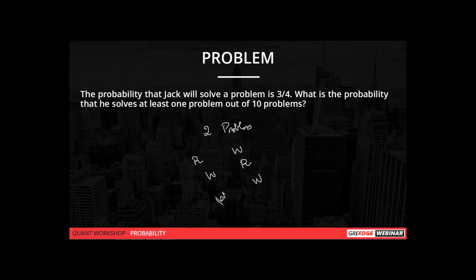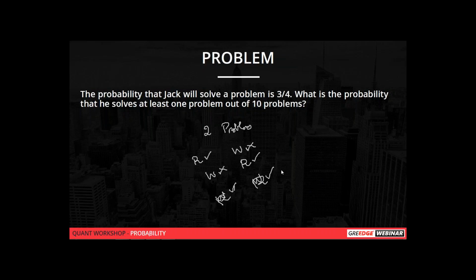Both will be right. So these will be the possibilities. If there are two problems, you can solve in this manner: right, wrong, and right, right and right. So these are the different possibilities here. You have to add all these possibilities to get an answer. It is easy to get for two problems, but for 10 problems, it will be very difficult.